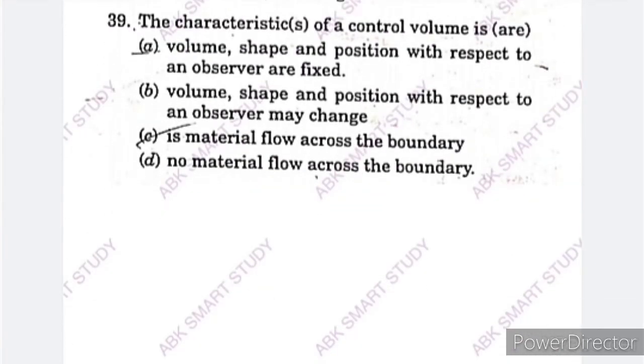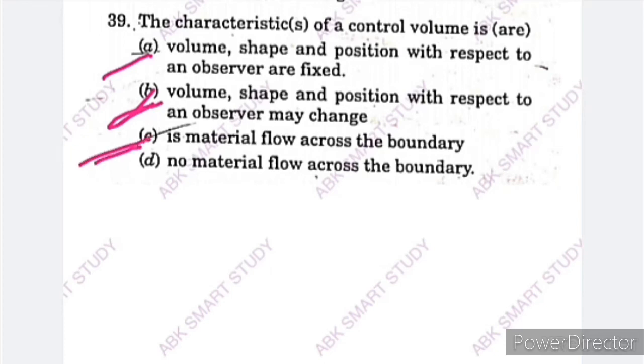What are the characteristics of a control volume? Option A, volume shape and position with respect to an observer are fixed. Option B, volume shape and position with respect to an observer may change. This is wrong. Option C, material flow across the boundary, is correct.